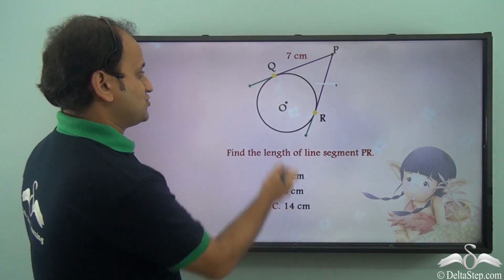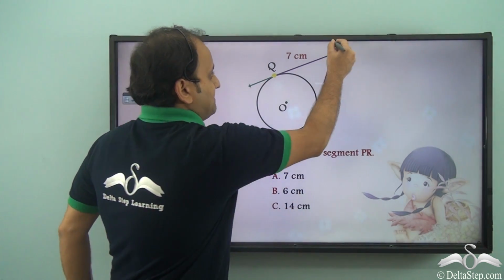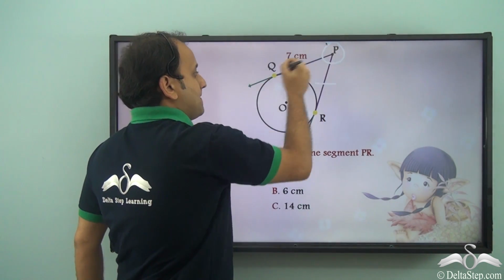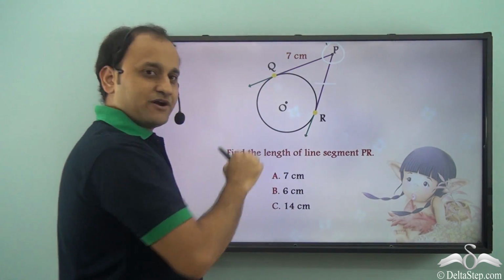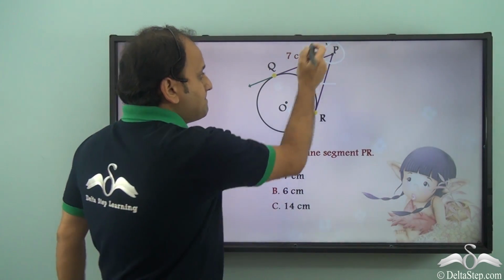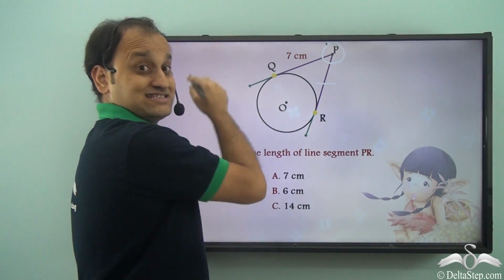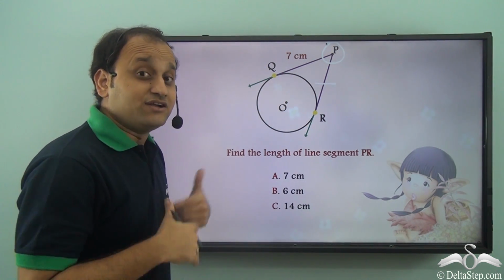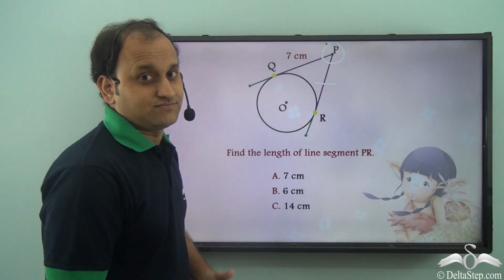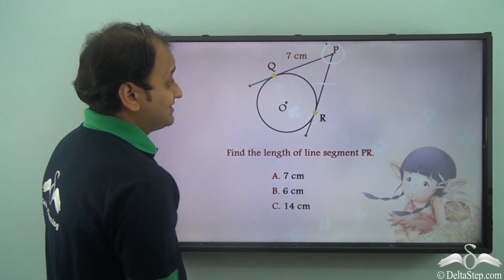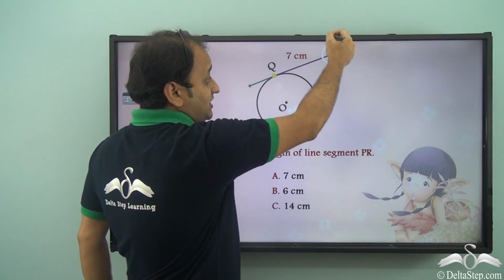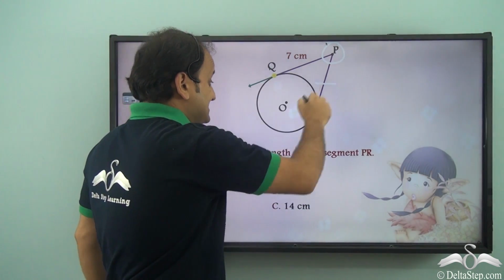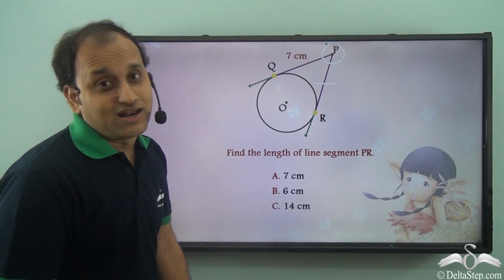Well, what do we see here? P is a common point and we have PQ, which is a tangent to this particular circle, and PR is also a tangent to the same circle from the same external point. And just now what did we study? The theorem says that tangents originating from a common external point to the same circle are equal in length.